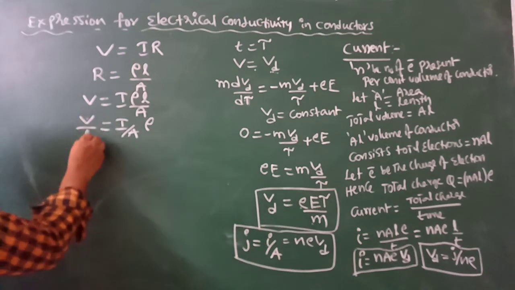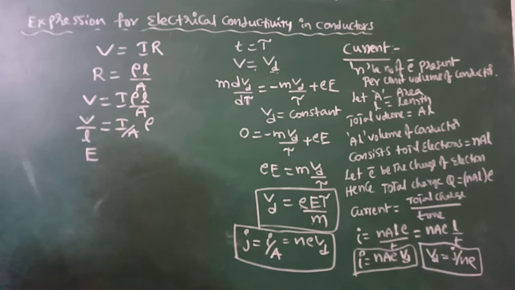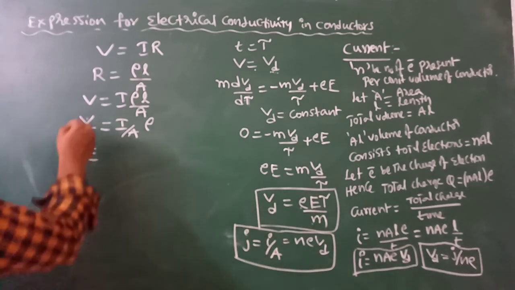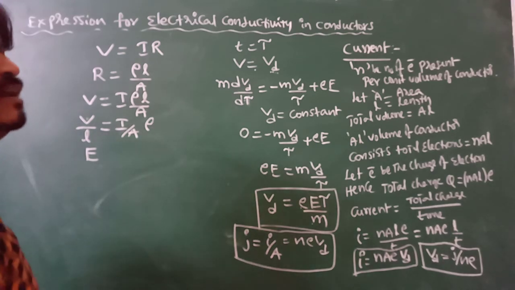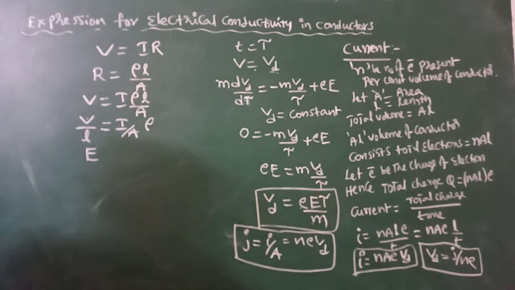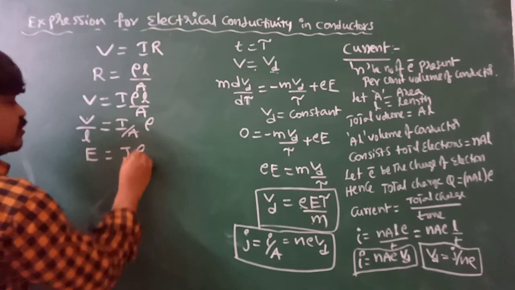So V by L we can write as the electric field, the strength of the electric field E. There is a relation between potential and electric field: E is equal to V by d, where d is the distance between the plates of the capacitor, or the distance between two points in the circuit where the potential is dropped. So E is equal to I by A, which we can write as J, times rho.